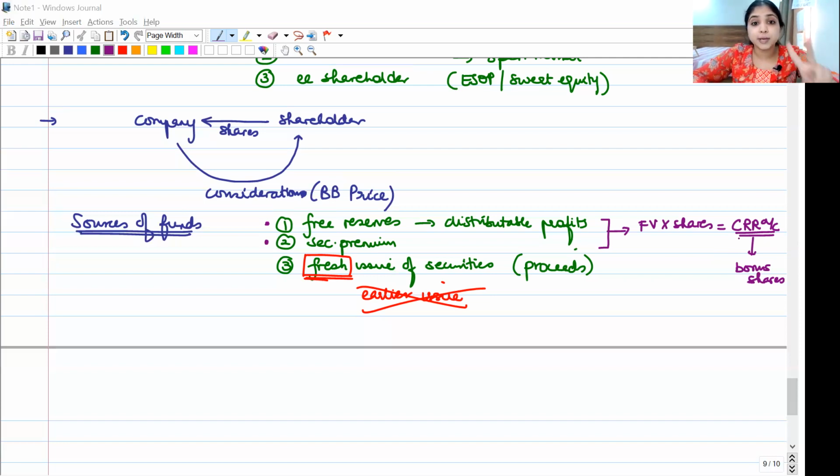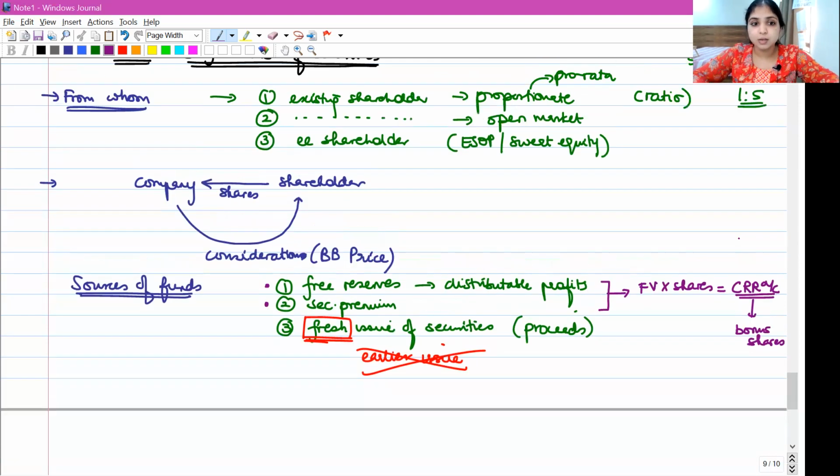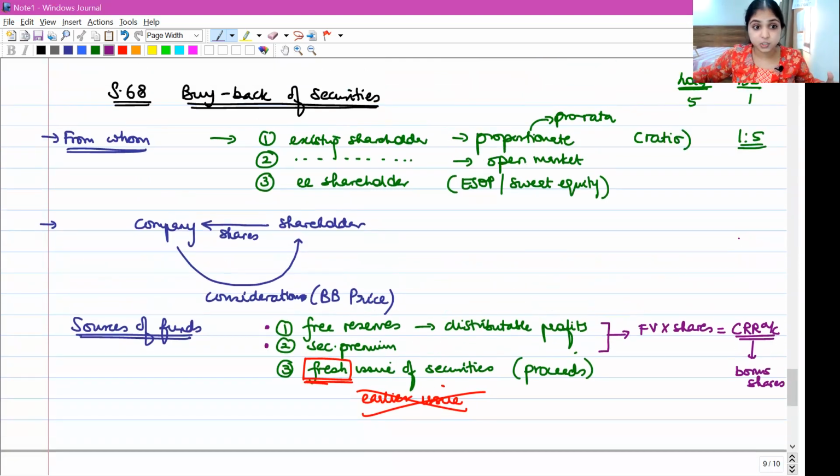This is about point number 2, concept number 2. Under buyback, first we learned from whom the company is going to buy back securities. Number 1, existing shareholders on a proportionate basis. Number 2, existing shareholders from the open market. Number 3, from those employees who are also shareholders of the company. How did they become shareholders? The company would have given them either sweat equity shares, or through the ESOP route, they would have become shareholders of the company.